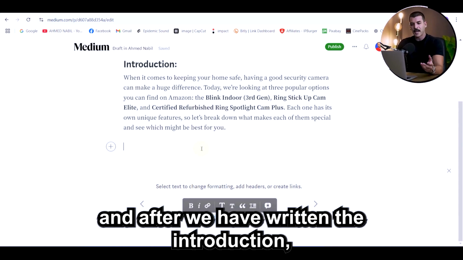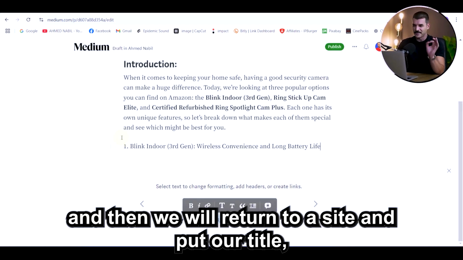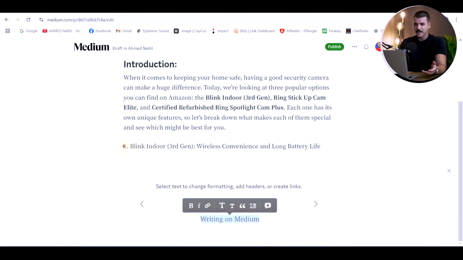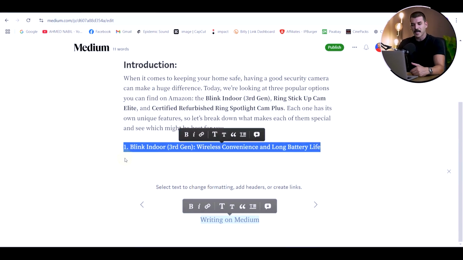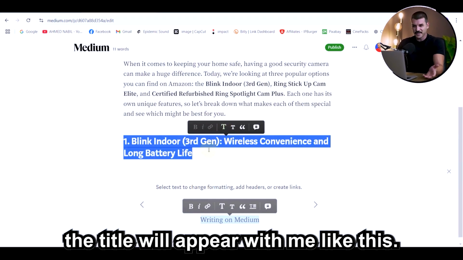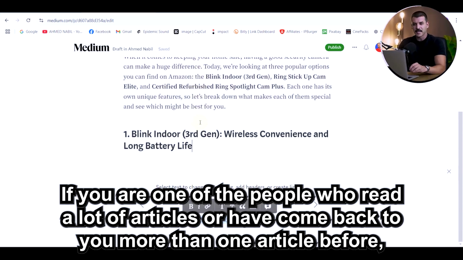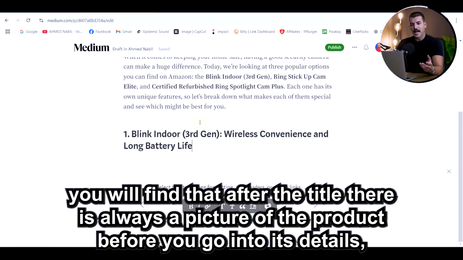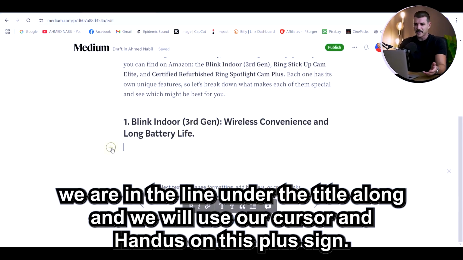And after we have written the introduction, we will start entering our products, starting with the title. We will return to the site and put our title. And as I taught you, since this will be a title, we will highlight it and enlarge its font. The title will appear like this. If you are one of the people who read a lot of articles, you will find that after the title, there is always a picture of the product before you go into its details. For this reason, in the line under the title, we will use our cursor and click on this plus sign.